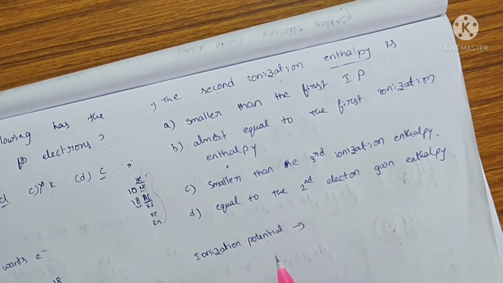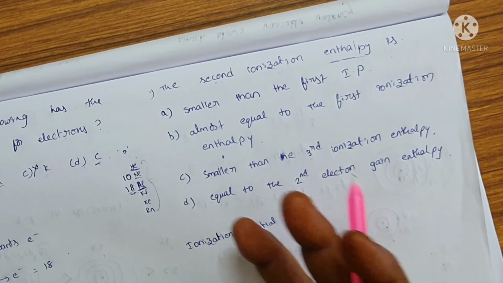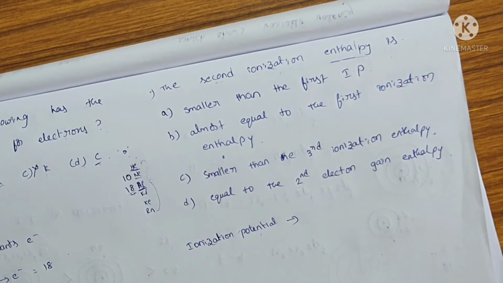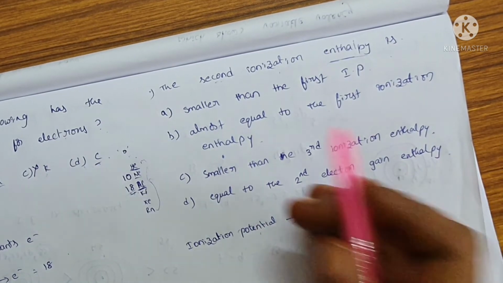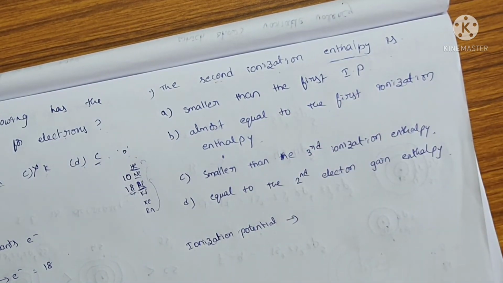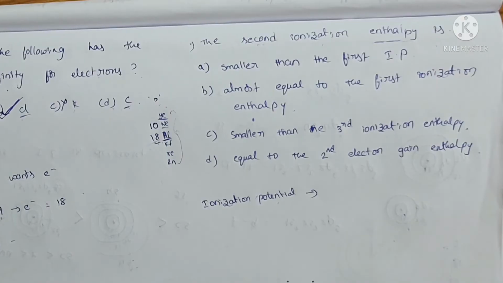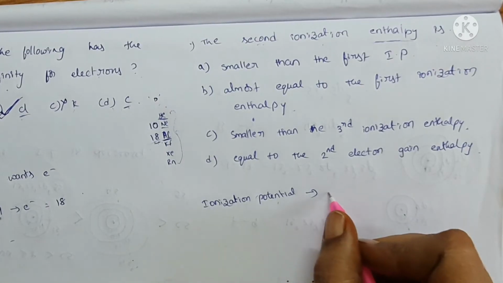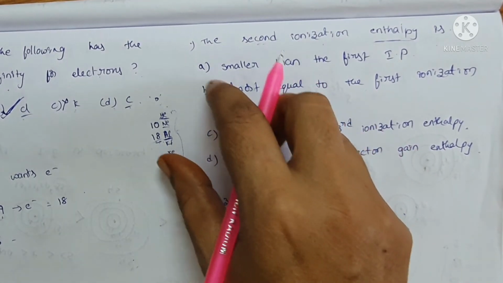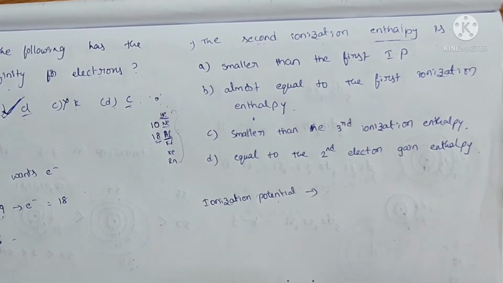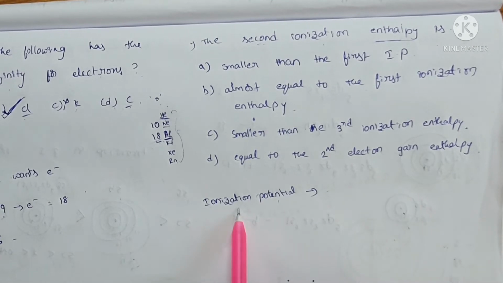Ionization potential is nothing but the energy required to remove an electron from the outermost configuration. So the energy required to take out an electron from the outermost valency is called ionization potential.